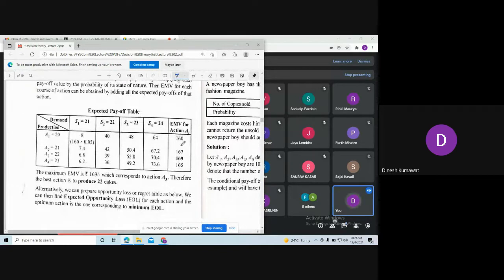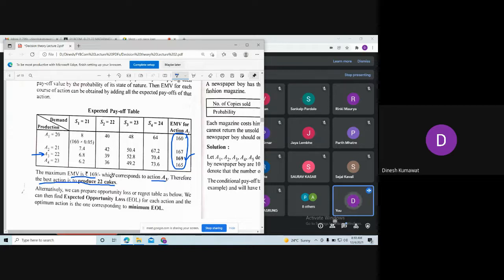You can see that using expected monetary value, the maximum value is 169, among these four values. This 169 corresponds to the course of action A3. Therefore, the best action is to produce 22 cakes.